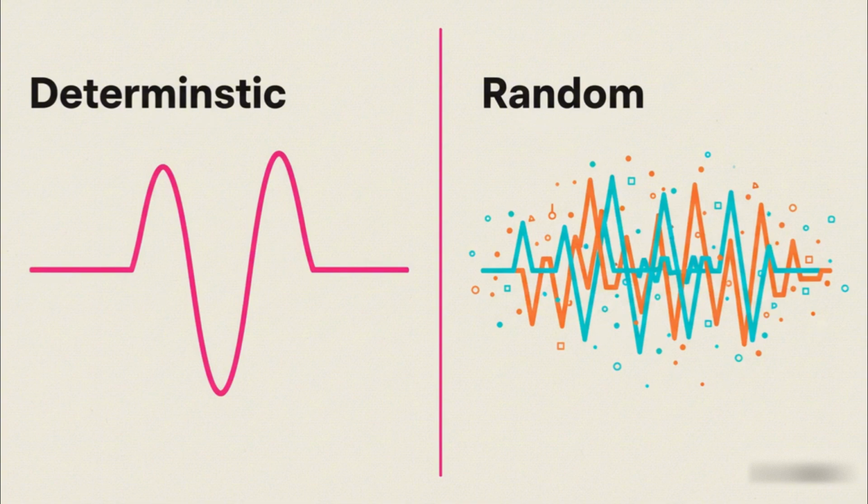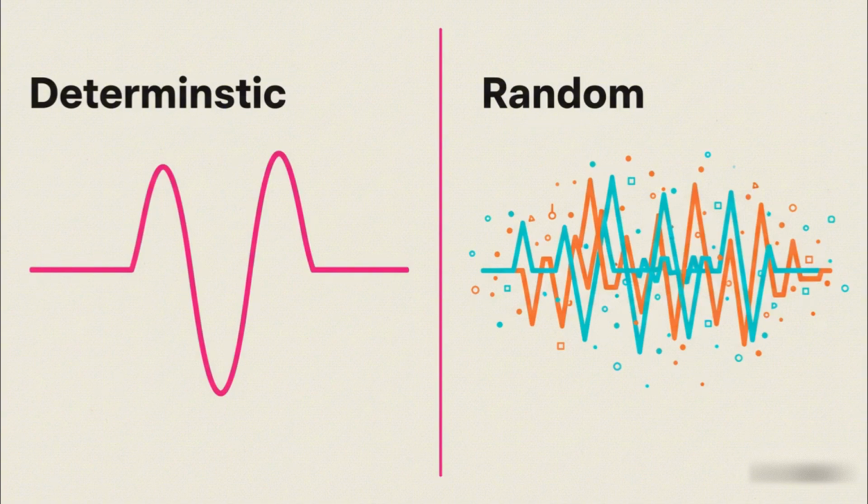Okay, so first things first, let's get a handle on what we're even talking about. In a perfect world, in a textbook, you get signals like the one on the left. It's clean, it's predictable, you know exactly what it's going to do next. But reality? Reality is the signal on the right. It's messy, it's full of these random jitters and fluctuations. I mean, this is the hiss you hear on an old tape, it's the static on your car radio, it's all that noisy data coming back from a satellite.